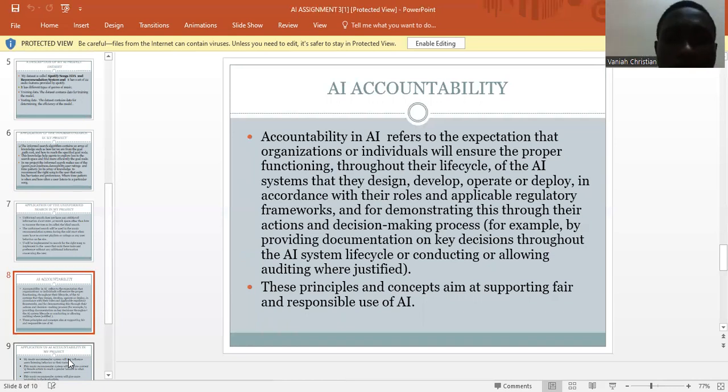Basically, accountability is someone taking responsibility for their AI and making sure it works in a way that is fair and responsible to the users and to the shareholders, so that these principles and concepts aim at supporting fair and responsible use of AI.